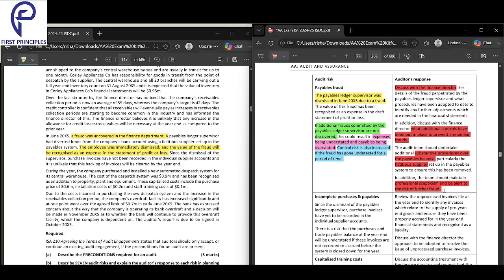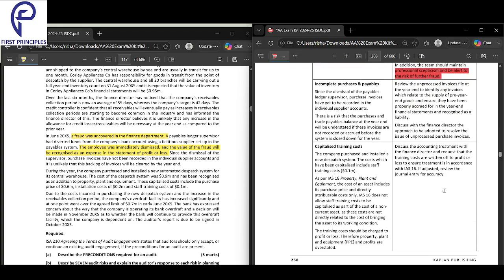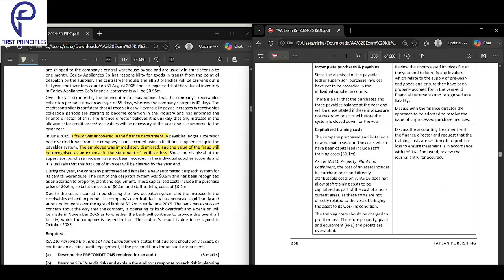Fraud happened. Now what controls do you have in place so that in future it should not happen? Second, do extra substantive testing on the payables balance, especially for suppliers. Throughout the audit, maintain a strong professional skepticism. Very important. Be more alert. Okay, that is about this.